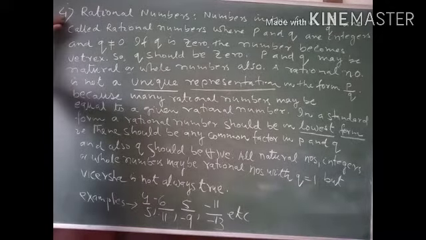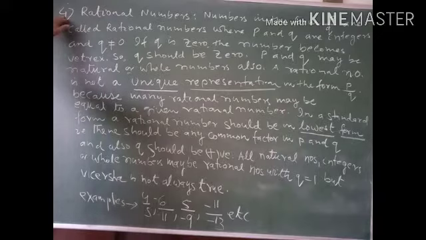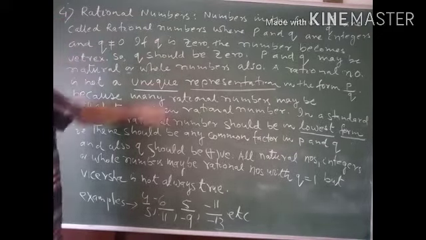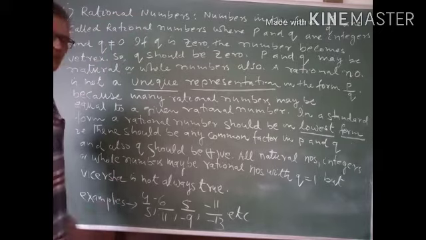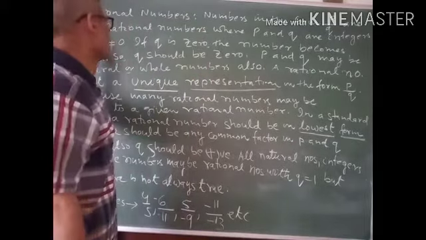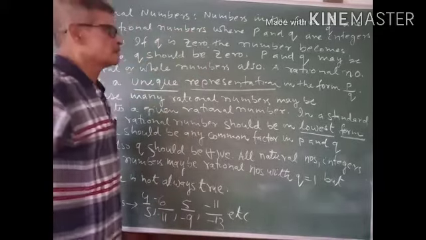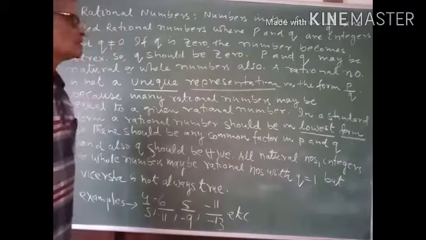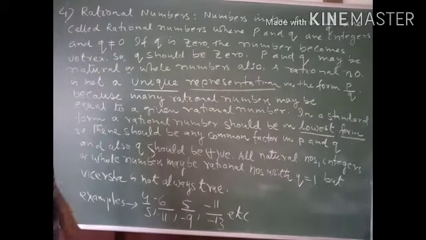Now the next type of numbers are rational numbers. There are some numbers which are in the form of p by q, where p and q are integers. These may be counting numbers or whole numbers also.